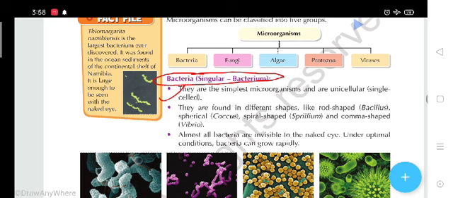What are the characteristics of bacteria? They are the simplest microorganisms and are unicellular, single celled. They have the simplest structure and are unicellular. Students, what do you mean by unicellular? Unicellular means an organism has a single cell structure, and that single cell performs all the functions. This type of organism is called a unicellular organism.